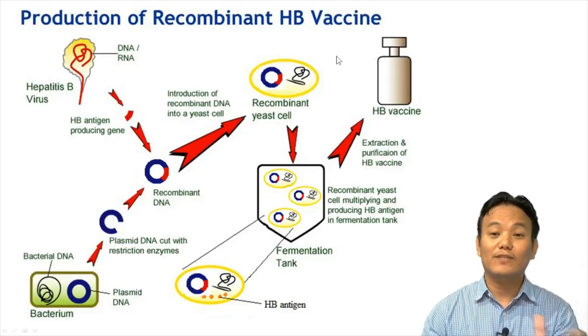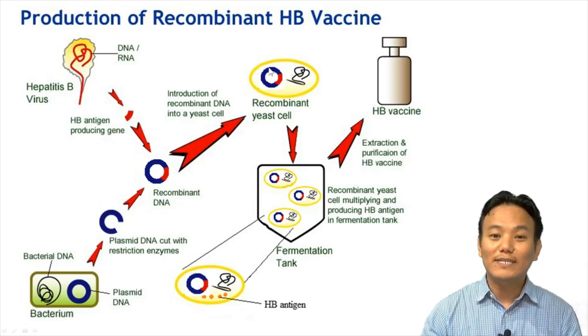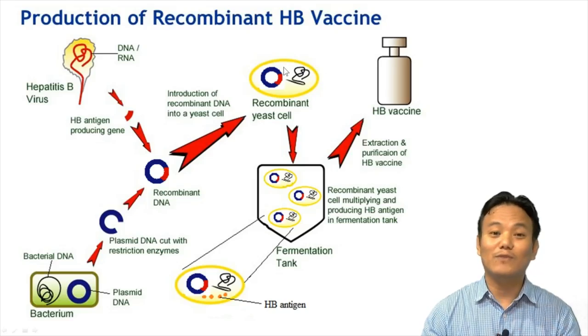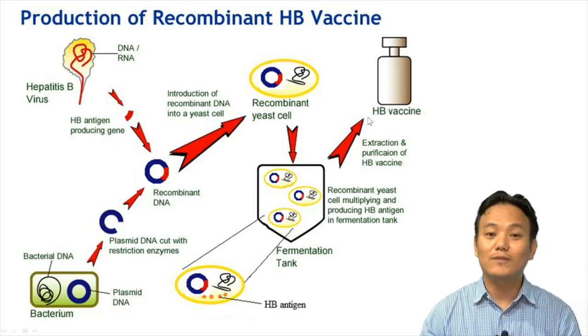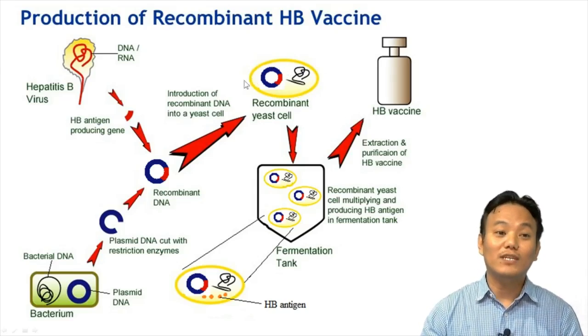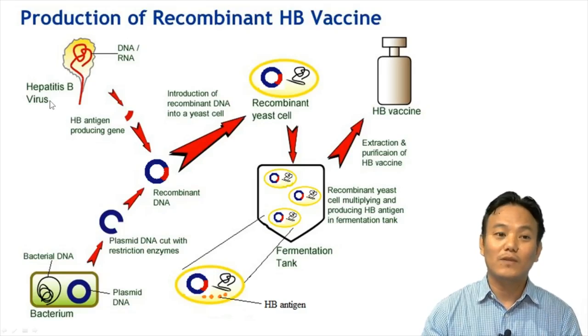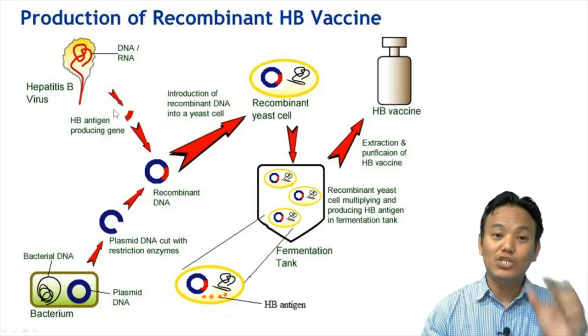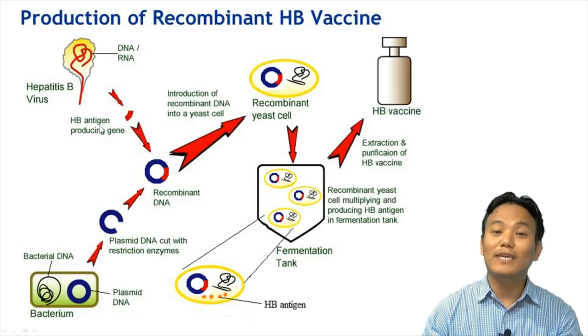Right now, we will try to get a general idea about how the hepatitis B vaccine was created by using biotechnology or recombinant DNA technology from yeast cells. So a yeast cell on its own cannot produce the hepatitis B vaccine because a yeast cell cannot produce the hepatitis B virus's antigens. Right. So what we need initially is the genetic material of the hepatitis B virus. So from that particular genetic material, we isolate a particular gene which is responsible for producing the hepatitis B antigen.